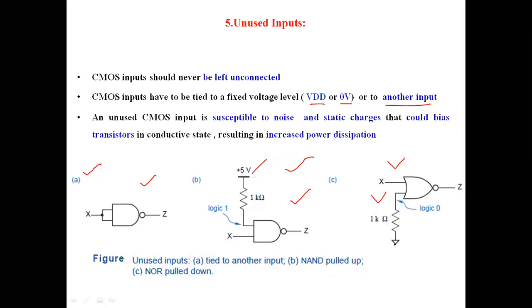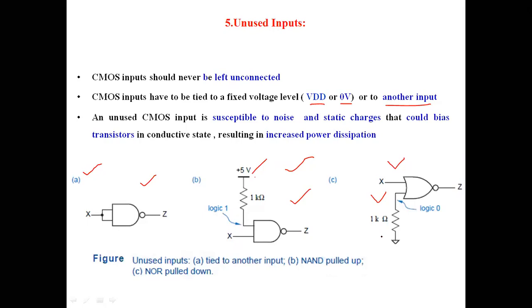Remember that, it is very important. In NAND gates, unconnected inputs are always connected to the pull-up network, VDD only. And for NOR gates, it should be connected to the pull-down, to the ground only. Remember that. So that is about the unused inputs.